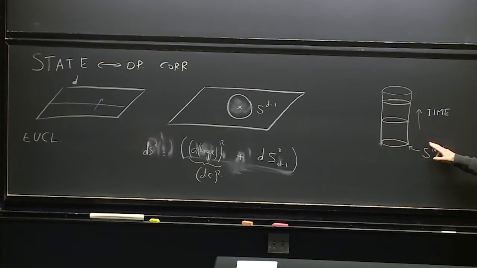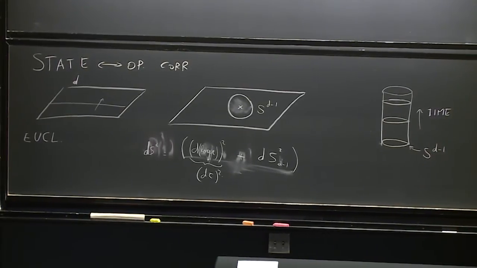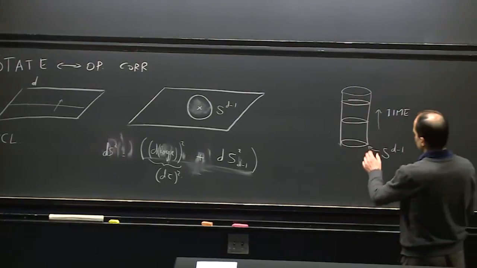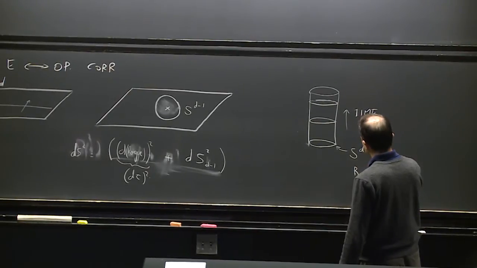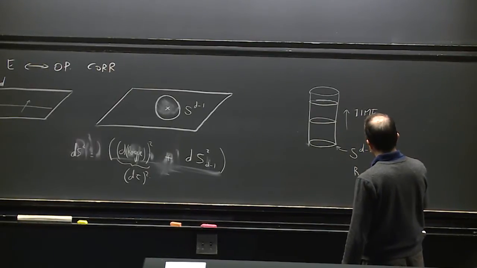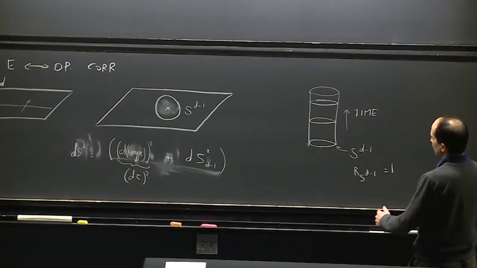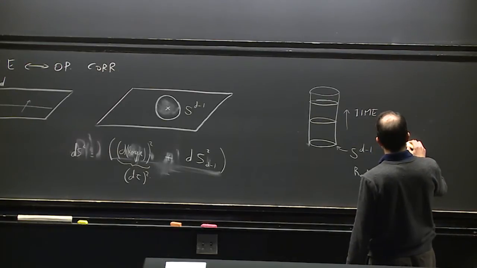So if this circle has radius 1, let's say we can set it to 1, it doesn't matter what the size of the circle is, because it's a scale invariant theory, but once we fix a particular size, so let's fix the radius of the S^(d-1) to 1, and now we look at the energy spectrum.